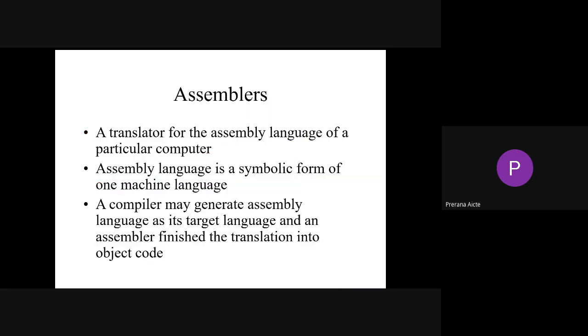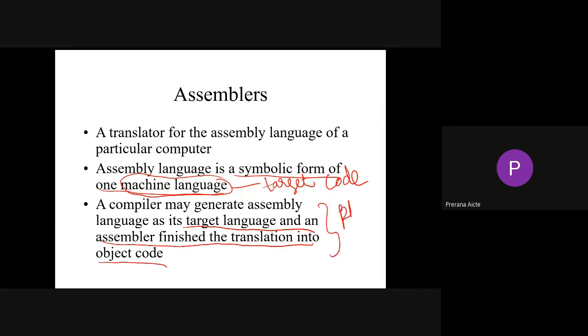And the next one is the assembler. It is also a translator for the assembly language of a particular computer. Assembly language is a symbolic form of one machine language. This machine language is also a type of target code. A compiler may generate assembly language as target language, and the assembler finishes the translation into object code. See, all these things appear in the phases of a compiler.